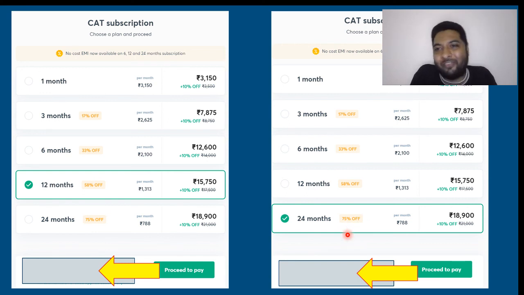Again, this is also a question which you can consider as profit, loss and discounts, right? So 75% discount effectively. How do I say that? Consider if you had paid for 24 months at the rate of 3,150 rupees per month, then 3,150 into 24, you would have got that value. But now you are only paying 18,900 rupees. If you take the difference and divide it by 3,150 into 24 and multiply the fraction by 100, you will end up with 75%. So therefore, effectively you get a 75% discount.